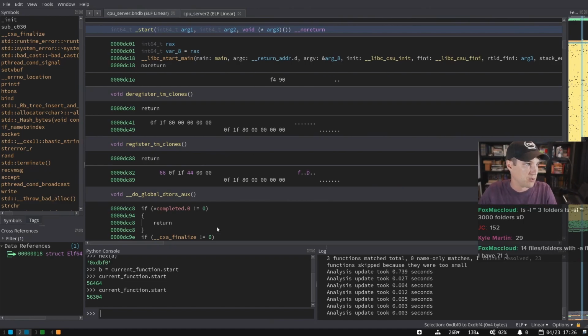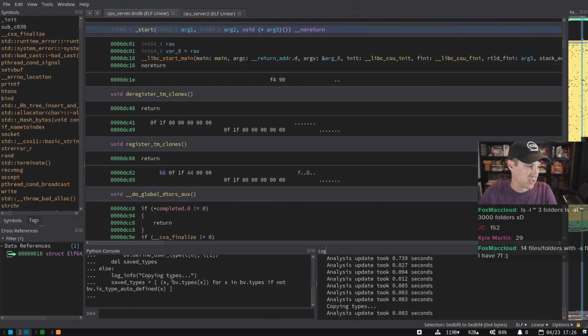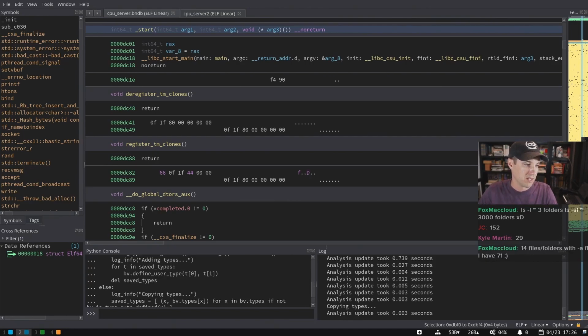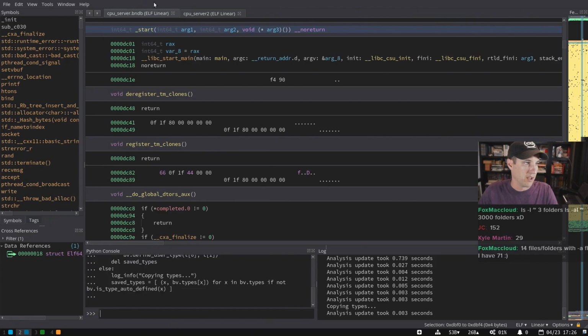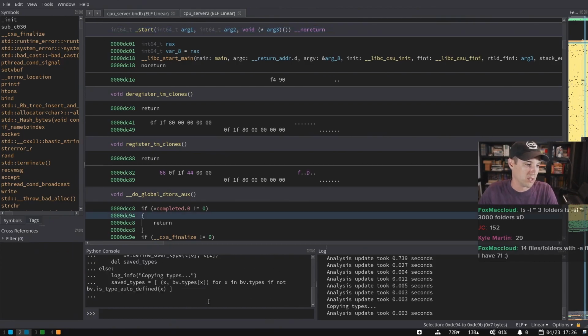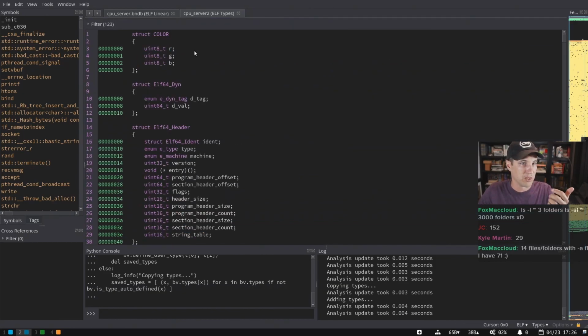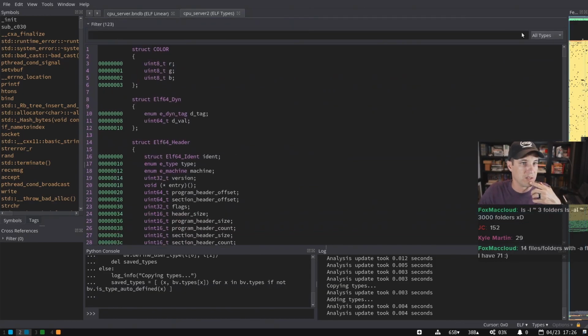So all I have to do is go on my BNDB one and paste that code. And the code again is really basic. All it does is take all of the types, save them into a structure, and then if it has that saved type structure, it just adds them to the current type system. So all I do is copy over all of my user types, and I'm going to add another little change here.